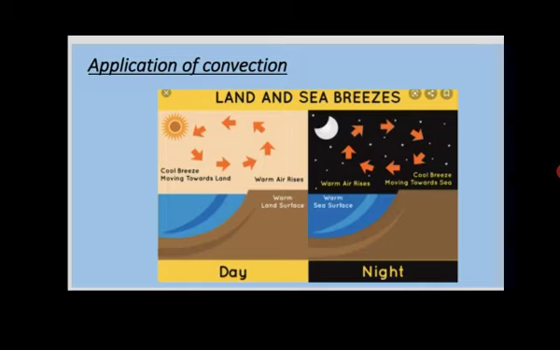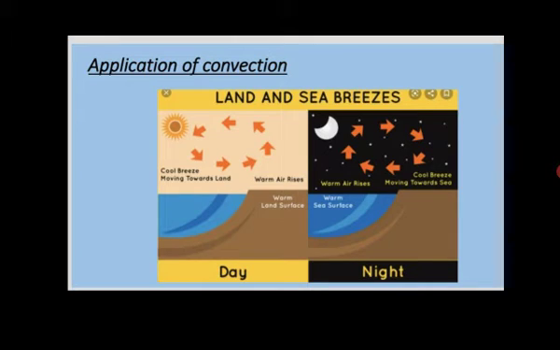You know that land becomes hot very quickly in comparison to the water body, because the specific heat of water is the highest. So water becomes hot very slowly, and the land that is made of soil becomes hot very quickly. When the land area becomes hot, what will happen?